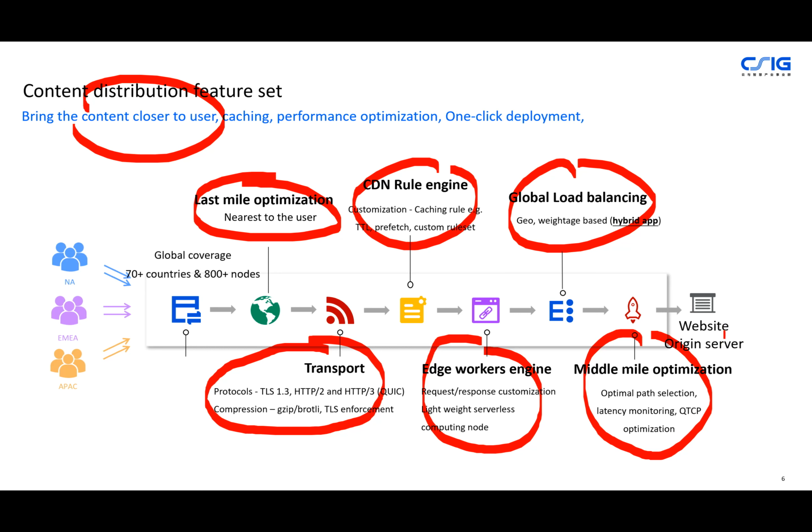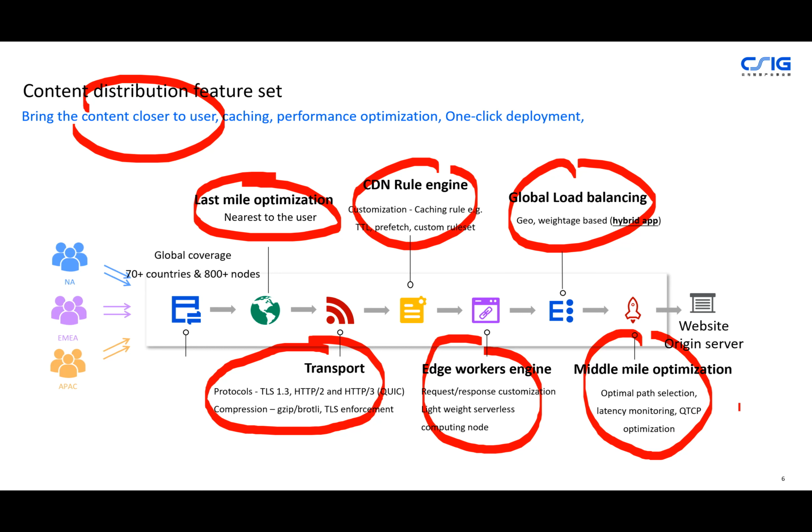As I mentioned earlier, for example, from Singapore to Los Angeles, we have already built an always-on overlay network, an overlay tunnel, in between these two nodes. We even optimize the industry standard protocol TCP into a protocol called QTCP.